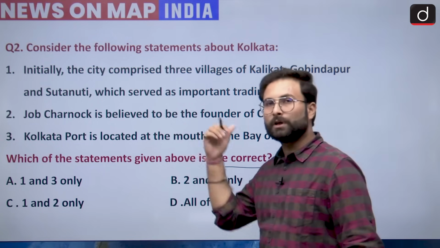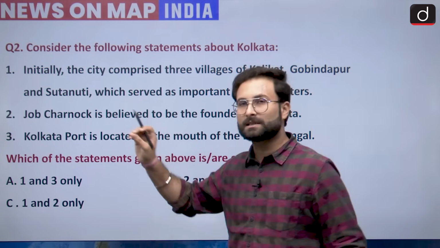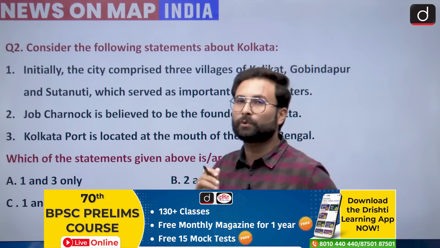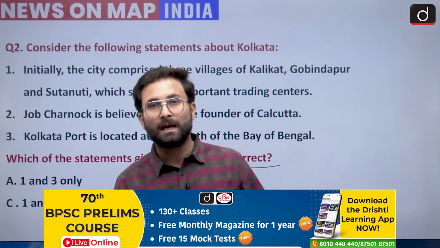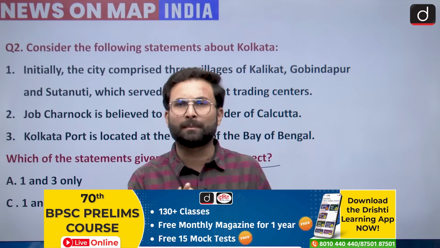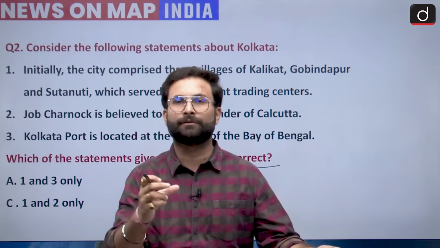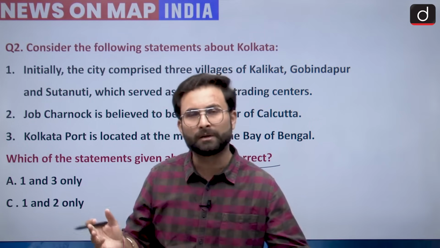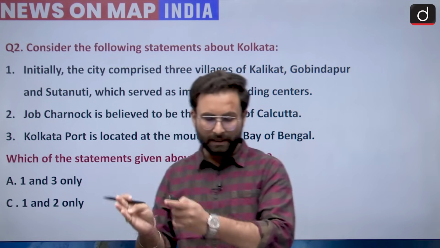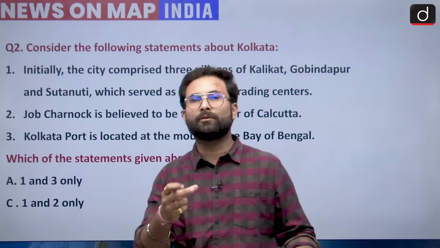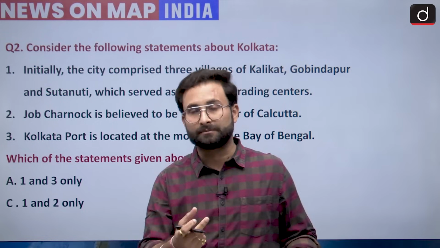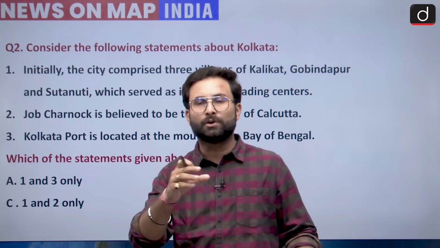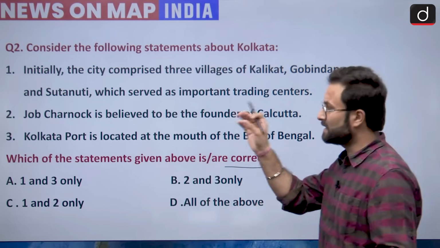Before going to the explanation part, I would like to tell you certain things about it. Bengal was a region which was quite important for the Britishers, and that was the first permanent settlement. The first stronghold of the British Empire started from Bengal. After the Battle of Buxar, they got the Diwani rights, and they started controlling this area, and afterwards they went for the building of the city. All these things happened over there.